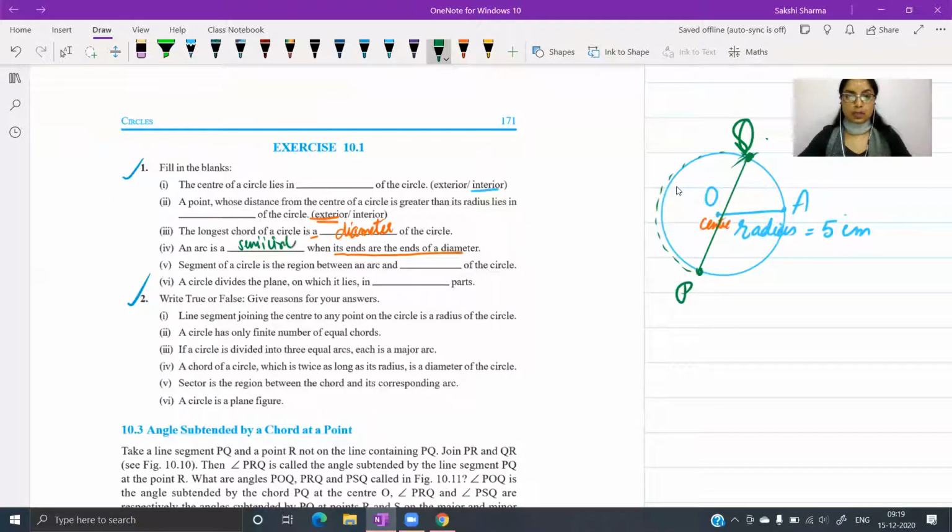Sure. Fifth one, the segment of a circle is the region between an arc and dash of the circle. Segment कब बनता है?